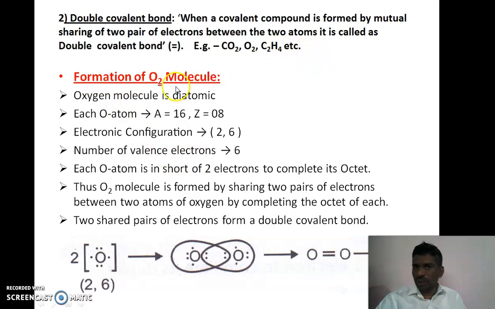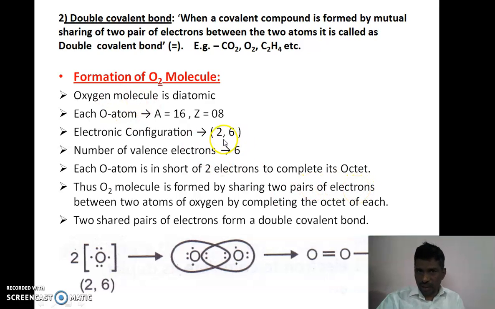Now formation of oxygen molecule, take one example. The oxygen molecule is a combination of two atoms of oxygen. Oxygen is diatomic, O2, O plus O, and each oxygen atom has mass number 16 and atomic number 8. Electronic configuration is 2, 6, meaning the number of valency electrons is 6, and each oxygen is short of 2 electrons to complete its octet. Thus, the oxygen molecule is formed by sharing 2 pairs of electrons.